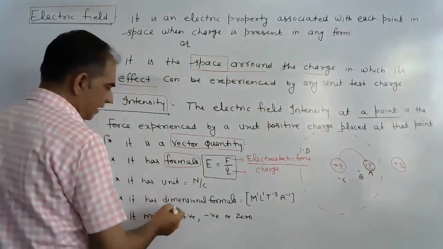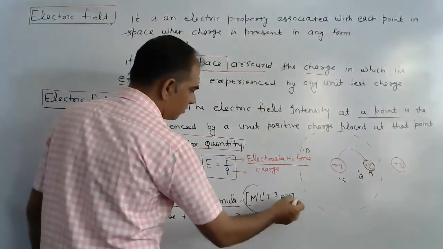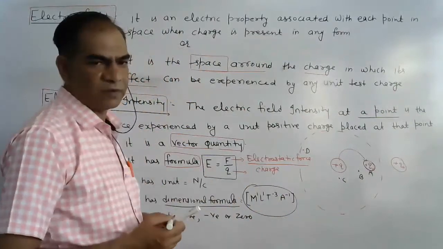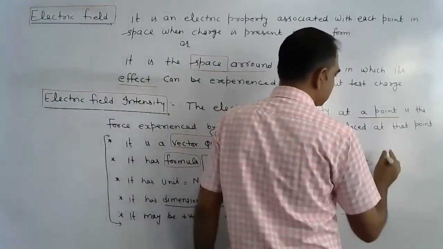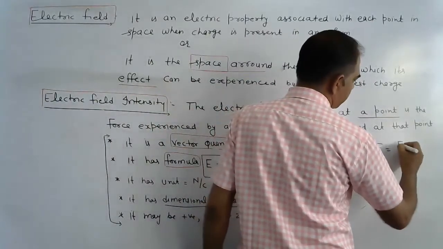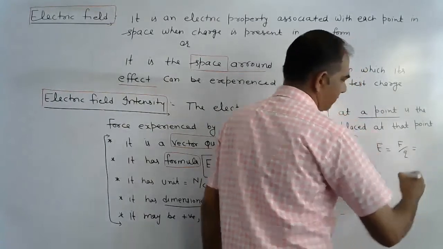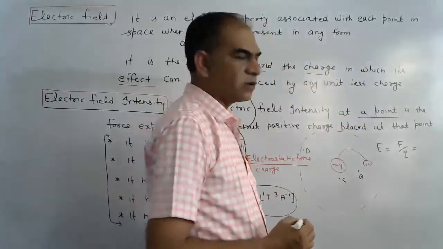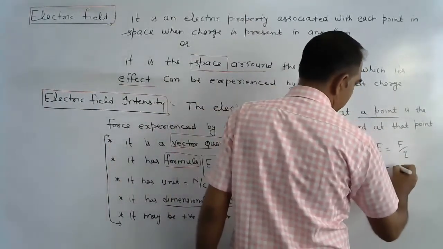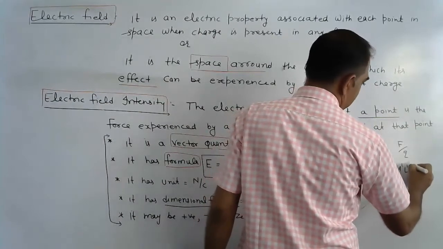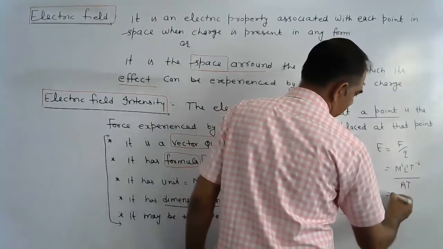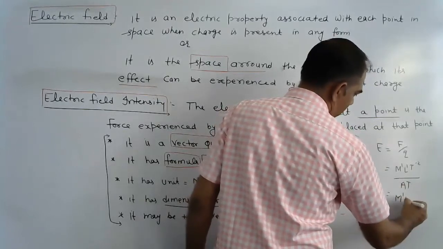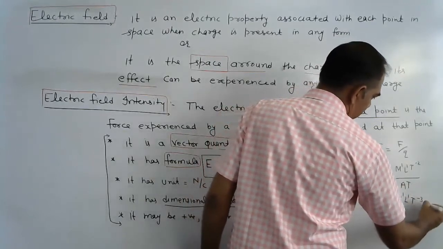Next, it has a dimension formula. We easily calculate this dimension formula with the help of this formula. Let us consider E is equal to force upon charge. We know very well the dimension formula of force is M1 L1 T minus 2, and the dimension formula of charge is A T. Rearranging, we get M1 L1 T minus 3 A minus 1.